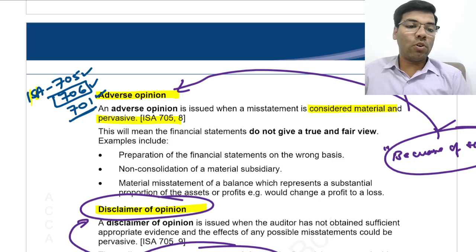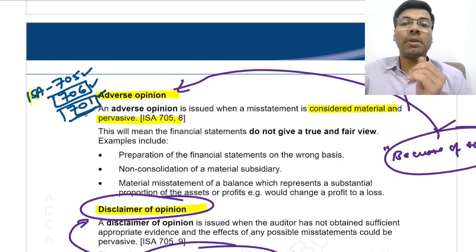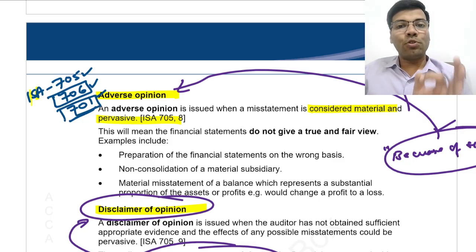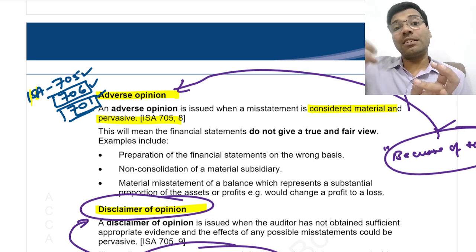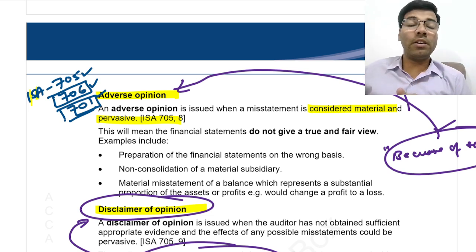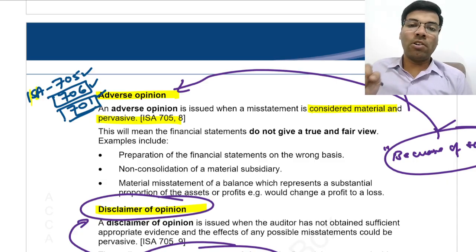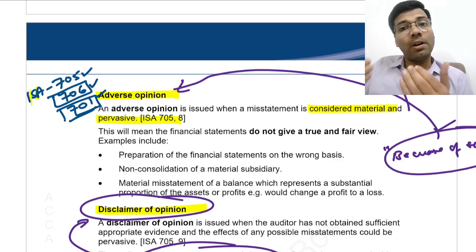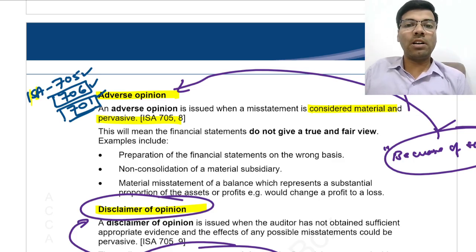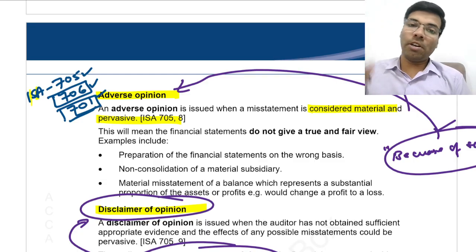And then for 701, I explained in the previous lecture that you should know the meaning of key audit matters, from where these key audit matters will be picked up by the auditor, and what consideration shall be made by the auditor while selecting them. Right, these 3 points you need to remember. Apart from this, the positioning of key audit matters in the auditor's report also you should remember. Very important from the MCQ point of view.